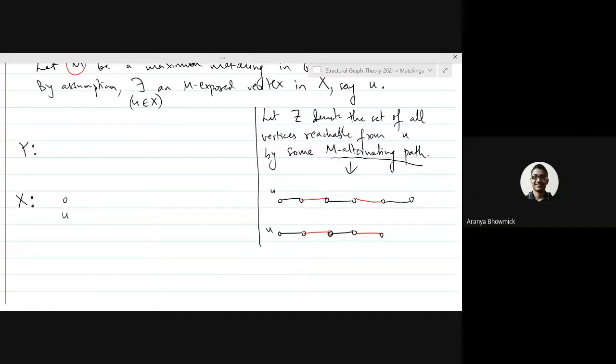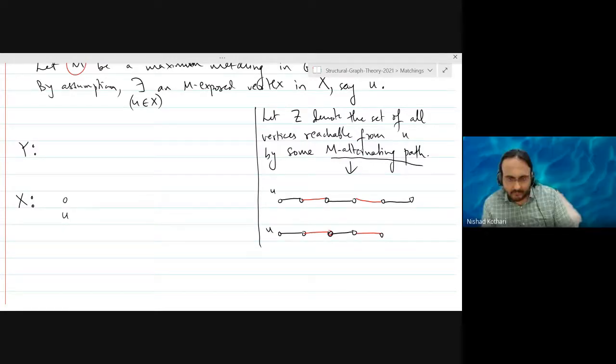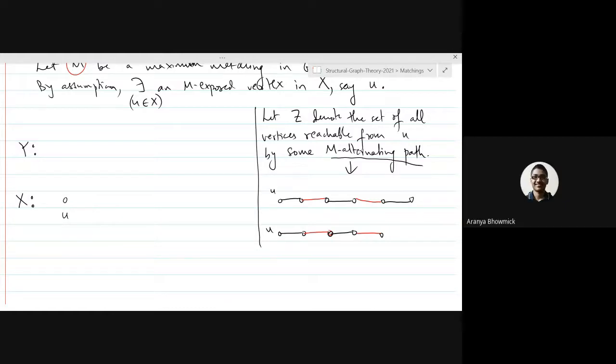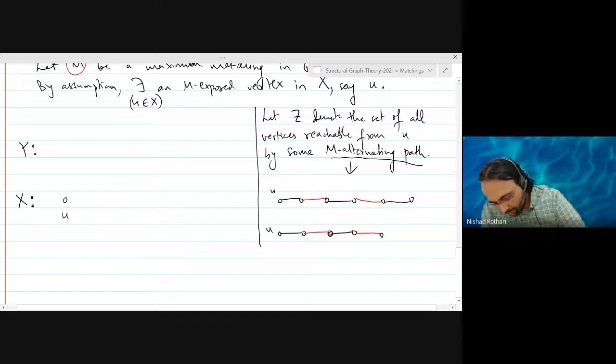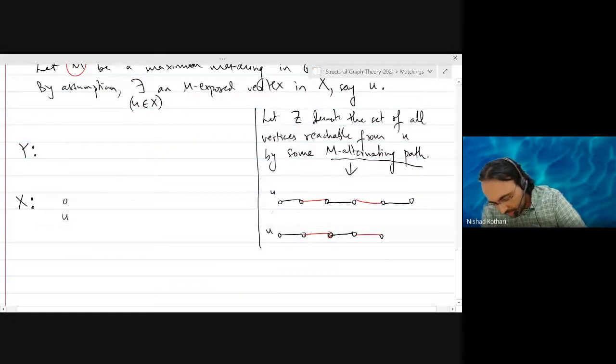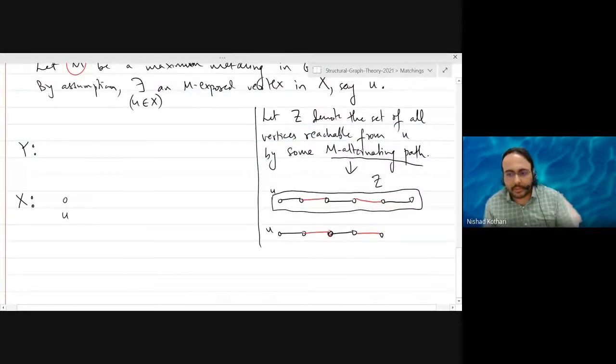So the first is always a non-matching edge, because U is M exposed. The last one can either be matching or non-matching depending on parity. Which means if you look at one such path, all these vertices are in Z because they are all reachable using this path or some subpath of this path.